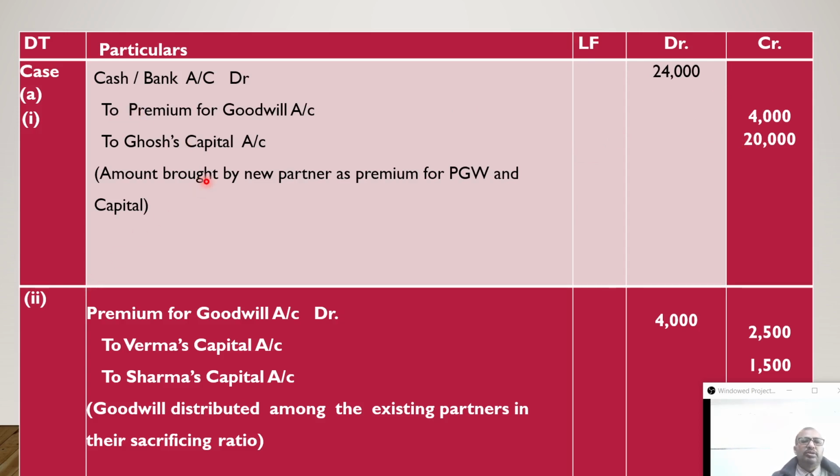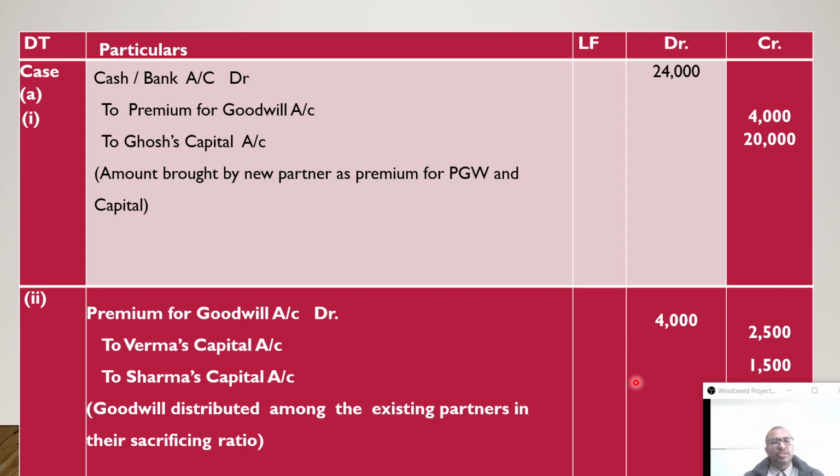Now we already told there will be a minimum of two entries when goodwill money is contributed, means if you apply the premium method, and here we are applying the premium method. Second entry is for distribution of rupees 4,000 to the sacrificing partners. So premium for goodwill account debit, to Verma's capital, to Sharma's capital, under the sacrificing ratio 5:3. So 4,000 is divided in that ratio between Verma and Sharma. Verma's share came 2,500 and Sharma's 1,500.